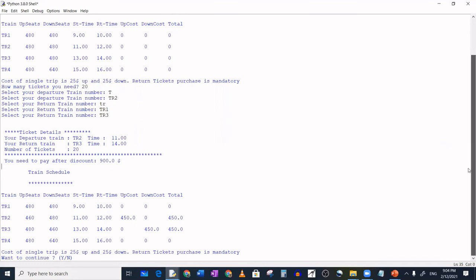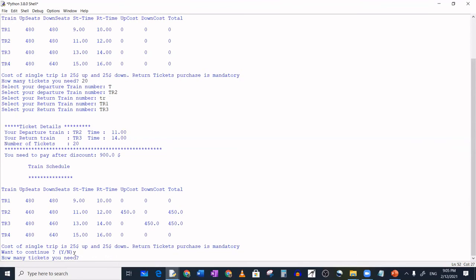After that, your train schedule is updated. You can see I traveled in train 2, so that up cost is $450. That is one way, right? One way means $25, 18 into 25, so $450. The total cost is also updated on the screen. Okay, and I can press S. So I will show you the closed message, how it is coming. I will press S to continue.